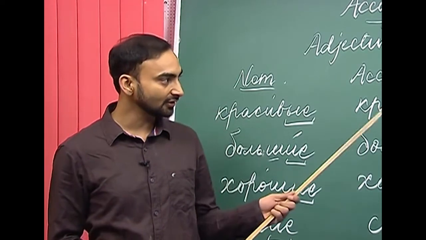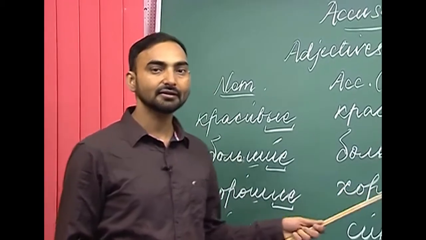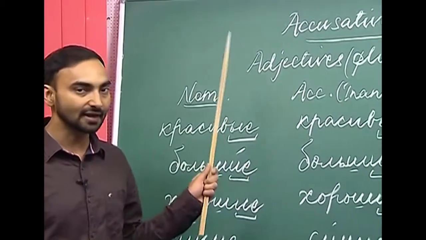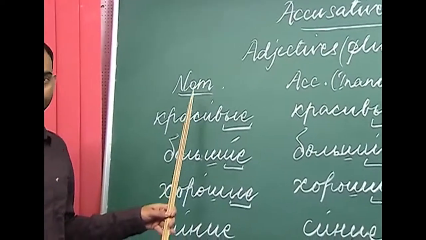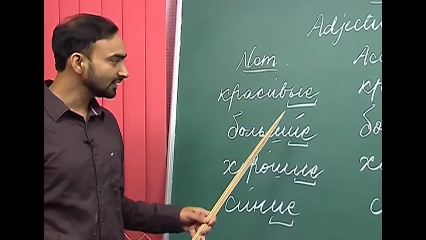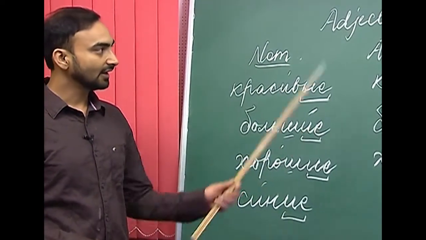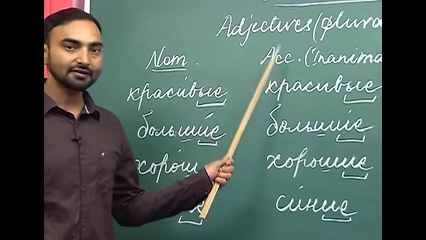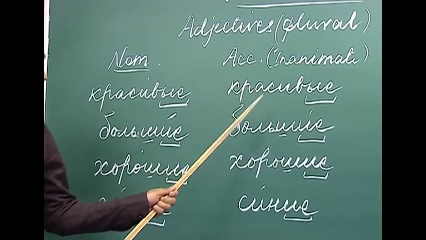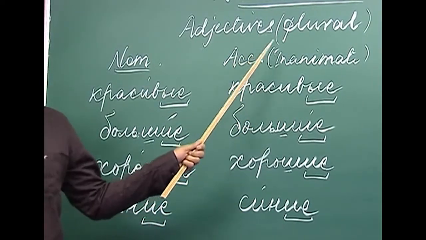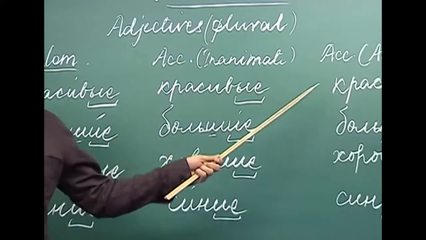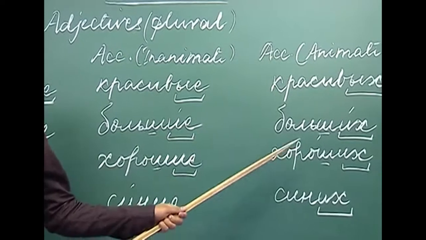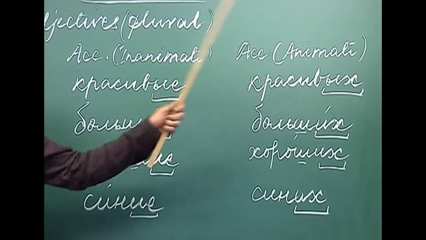Let us have a look at the changes. Here, I have written the nominative case forms of the adjectives in plural, and then the accusative case forms if they qualify inanimate nouns, and adjectives which qualify animate nouns.